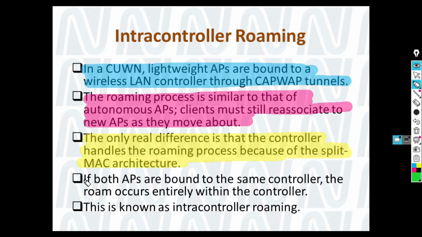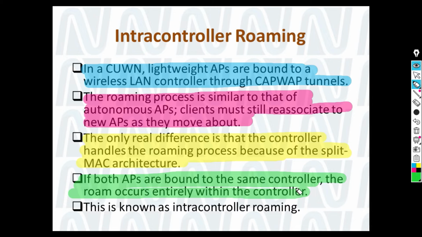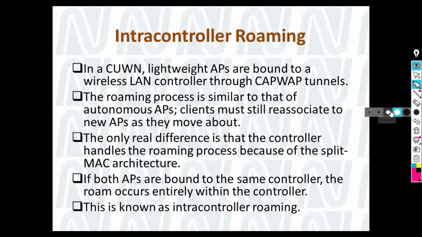Now, if both APs are bound to the same controller, the roaming occurs... okay, so if the user is roaming between the two APs, which are managed by a single controller, that is known as intra-controller roaming. So there is roaming happening, but this time both APs are connected to the same WLC. Earlier we checked the autonomous case, where the WLC was not coming into the picture.